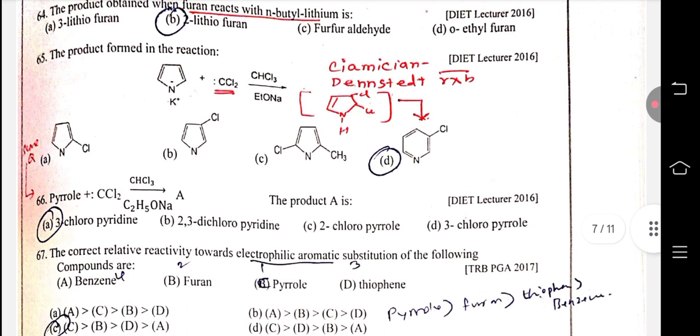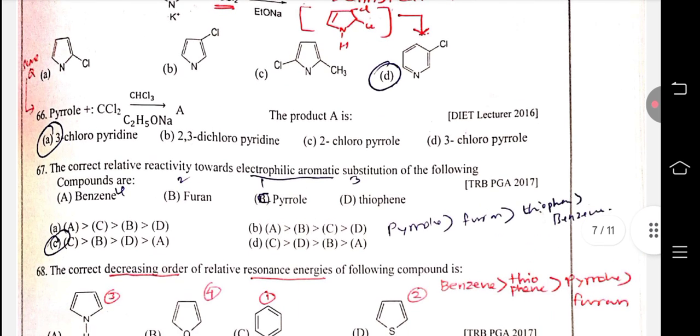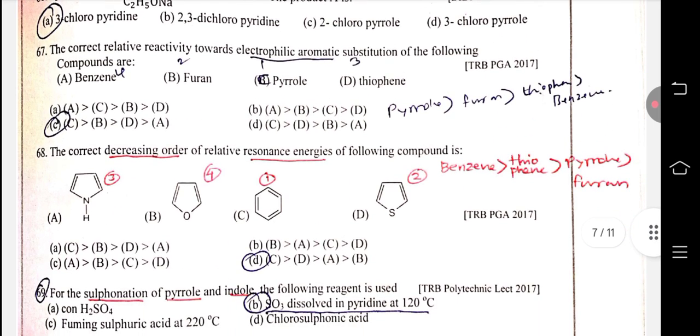This question 65 and 63 are both the same question. The type of the reaction. 67. The correct order of reactivity towards electrophilic aromatic substitution: furan, thiophene and benzene. 68. The correct decrease in resonance energy: benzene, thiophene, pyrrole, furan.